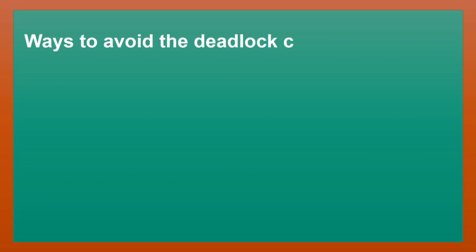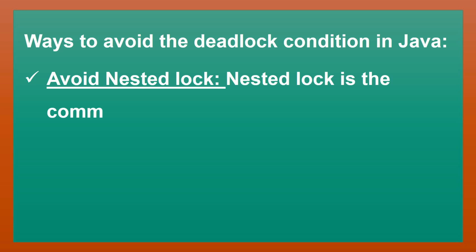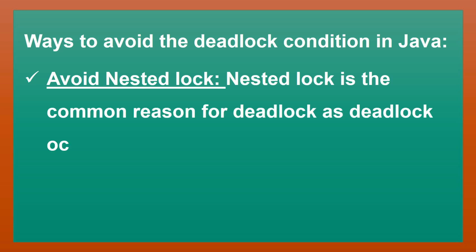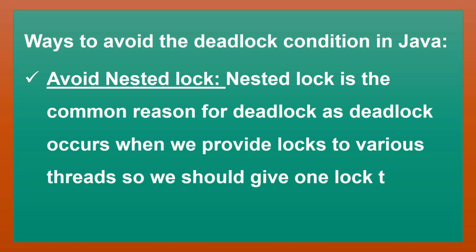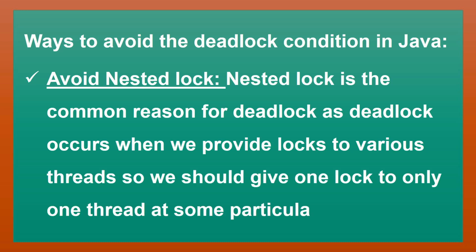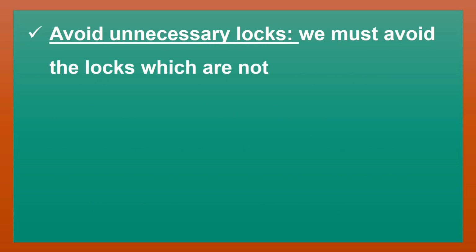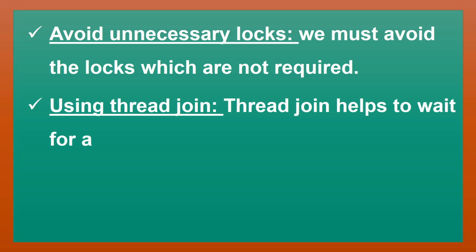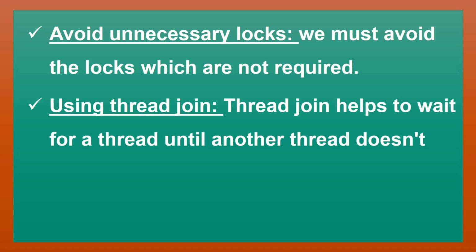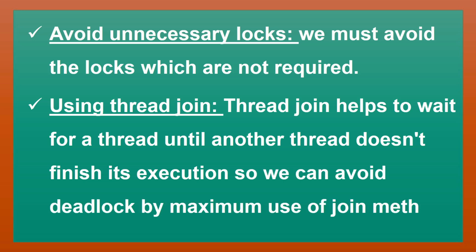Ways to avoid the deadlock condition in Java. Avoid nested locks. Nested lock is the common reason for deadlock, as deadlock occurs when we provide locks to various threads. So we should give one lock to only one thread at a particular time. Avoid unnecessary locks. We must avoid the locks which are not required. Using thread join. Thread join helps to wait for a thread until another thread finishes its execution. So we can avoid deadlock by maximum use of the join method.